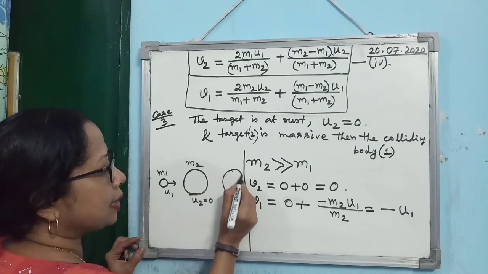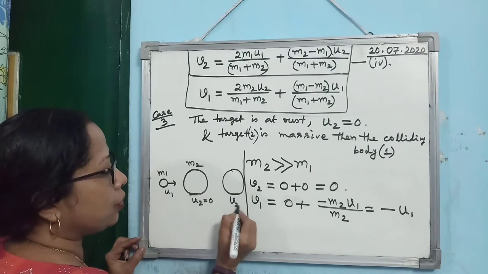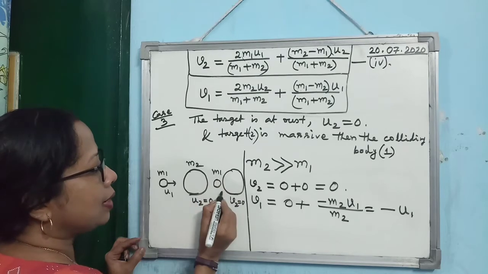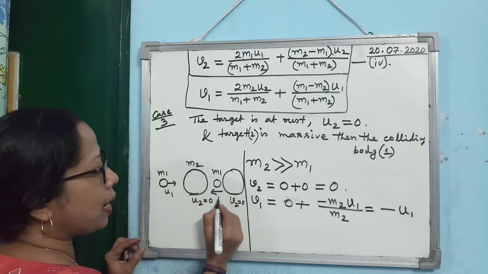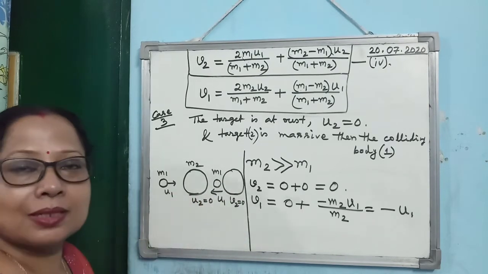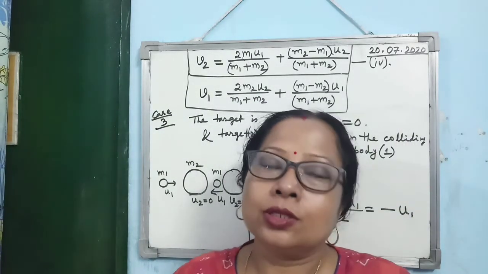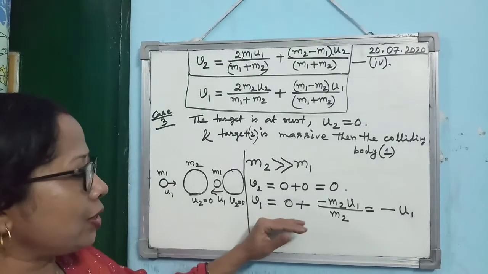So if you look at the diagram, what will happen, you know? After the collision, the target will be at rest, V2 0. And what will happen to this M1? It will retrace the same path with the same velocity. Is that clear? Clear to everyone? I hope so.